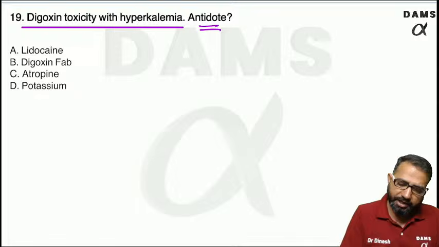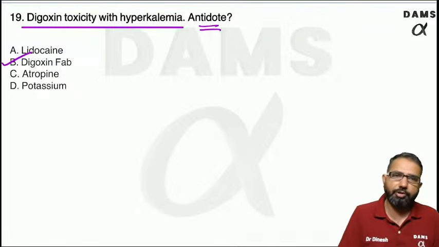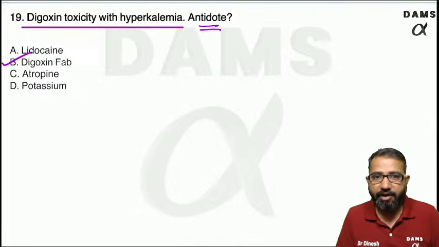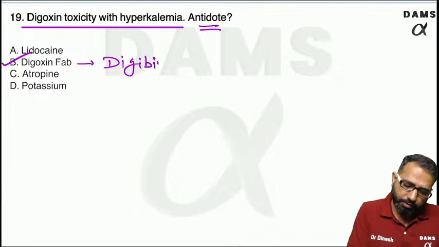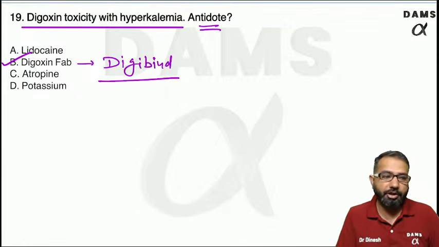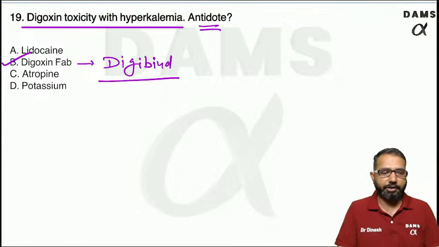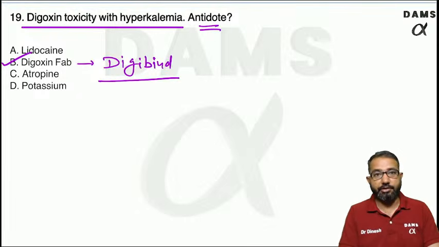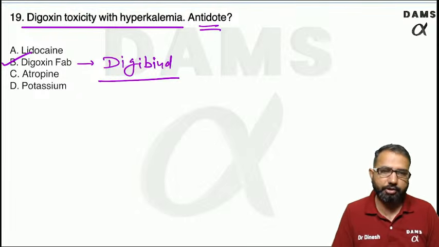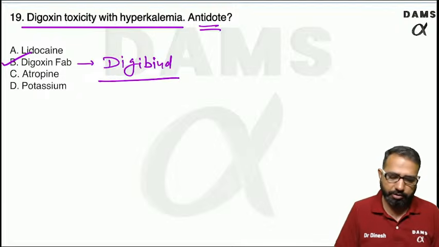We need to give the antidote. And what is the best antidote for digoxin? That is DigiFab. The Fab fragment we use is called DigiBind. So DigiBind is the best antidote, because dialysis is not effective. DigiBind is the drug we are using in digoxin toxicity, right? I think every student knows this.